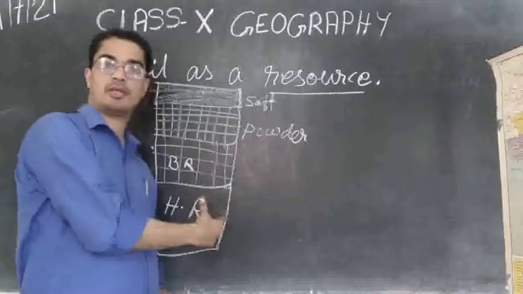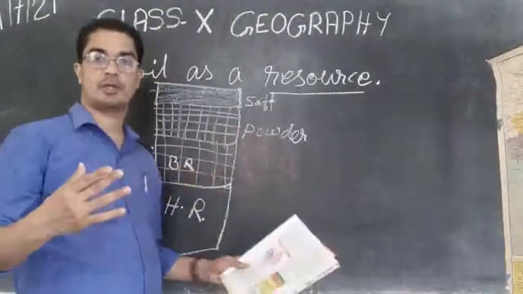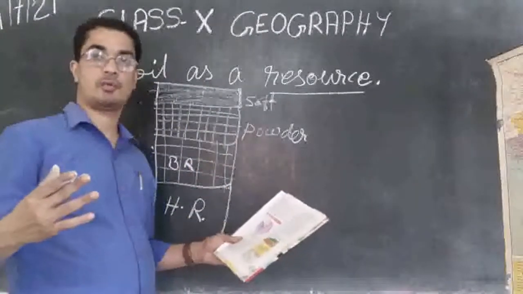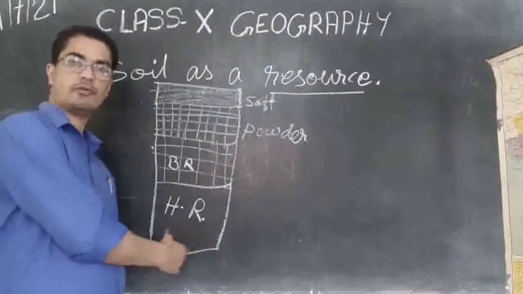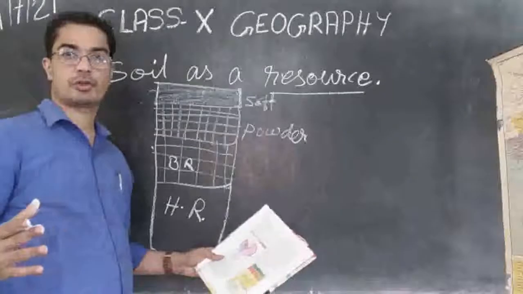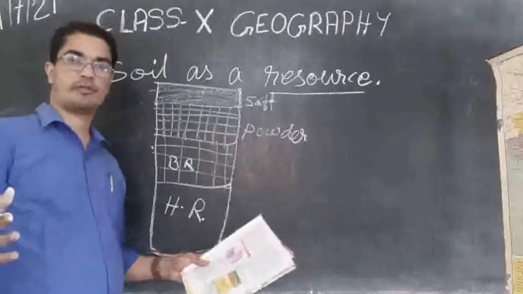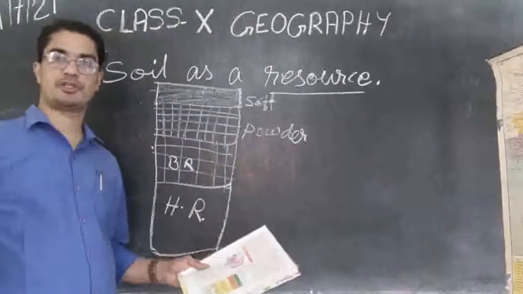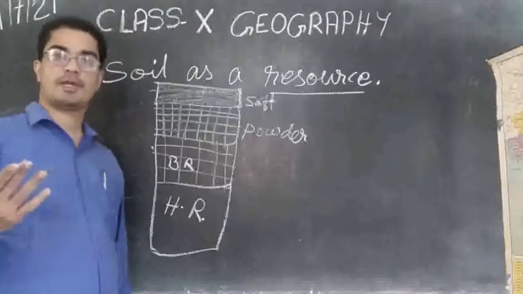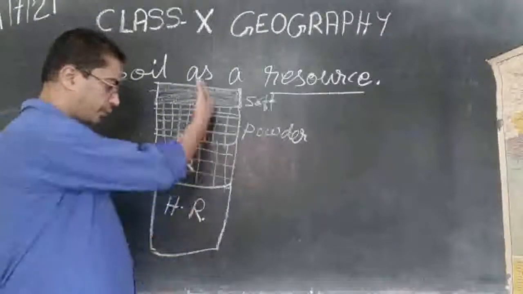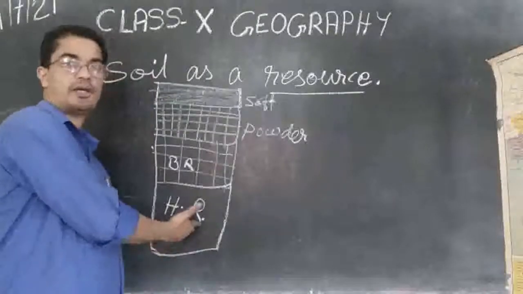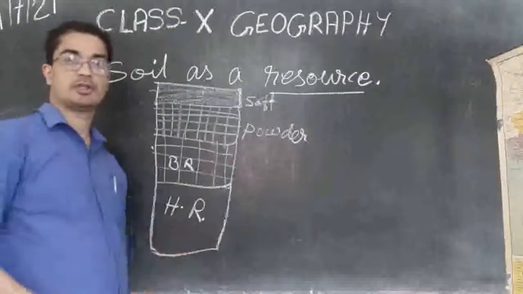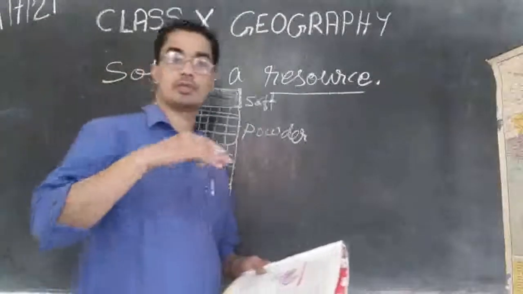As we go deeper and deeper, we will find stones becoming more and more hard, more and more big in size. And if you go still down, we will find the big huge rock unbroken, not affected by weather or temperature or anything. So when we find some minerals under the earth, we may have to dig deep down below this parental rock, below this hard rock.